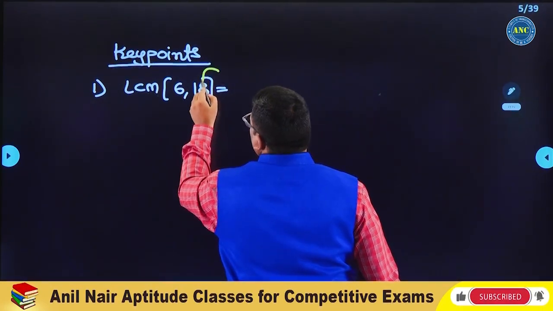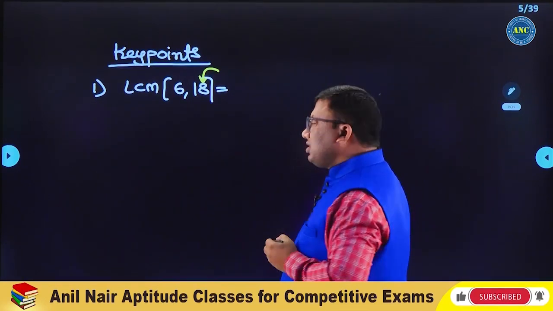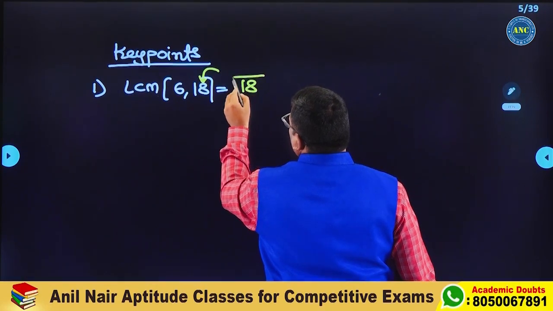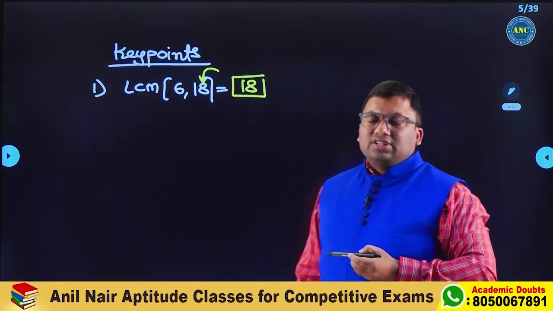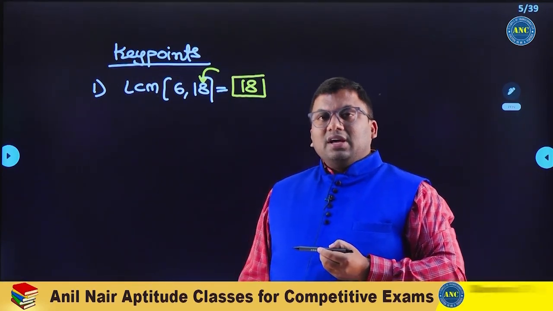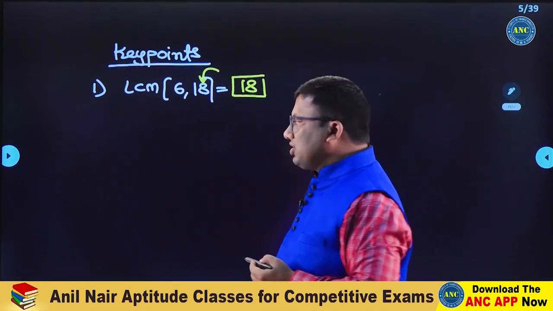What is the largest number? 18. Is 18 divisible by 6? Yes. If the largest number is a multiple of all the other numbers, then the largest number is the LCM. So LCM of 6, 18 is 18, because 18 is 6 into 3.